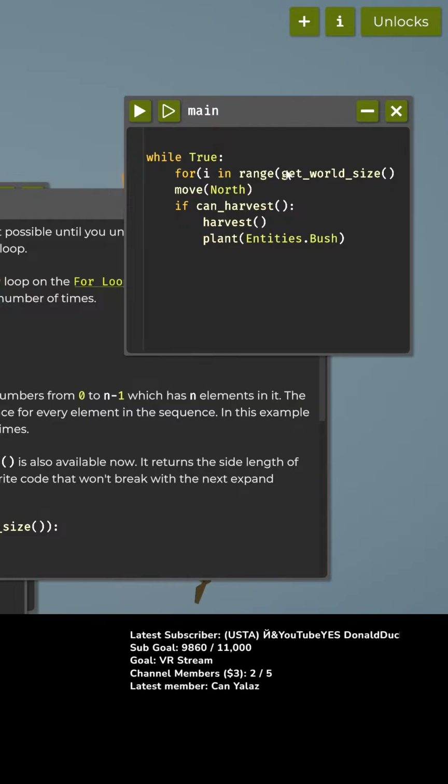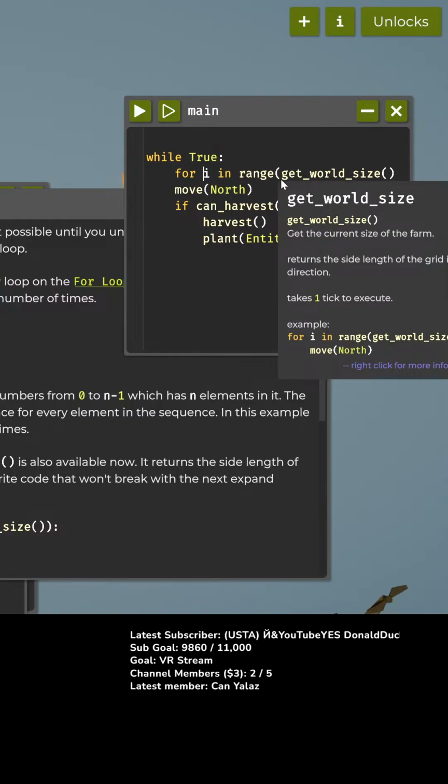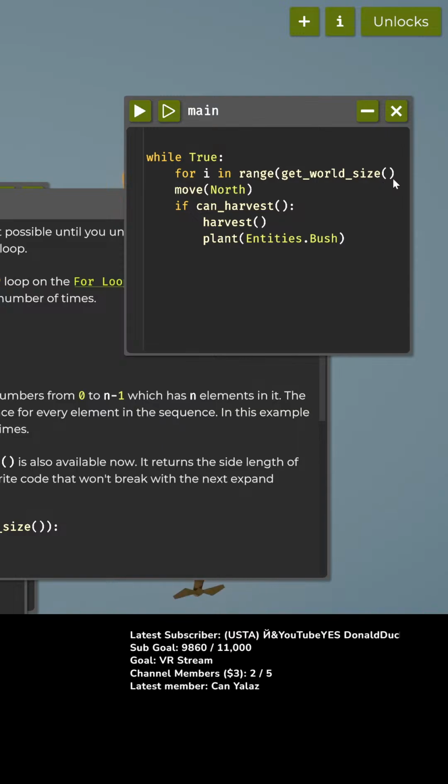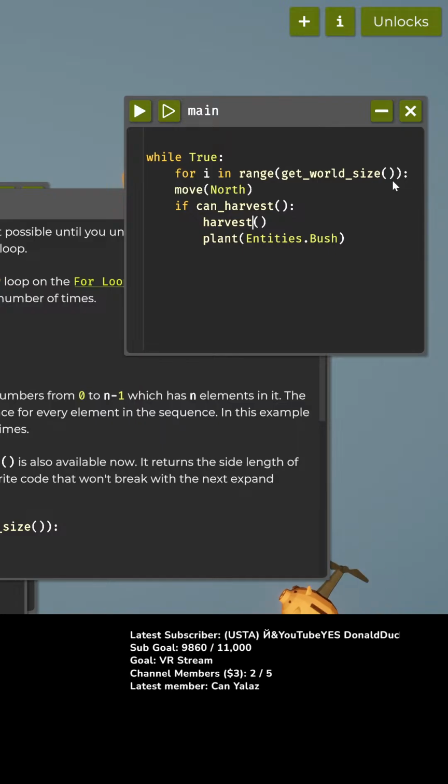Like that. Okay, oh wait, and I don't use parentheses here. Wait, okay, and then do I use it? I do use the parentheses for range(getWorldSize()). Okay, for i in range(getWorldSize()). There we go.